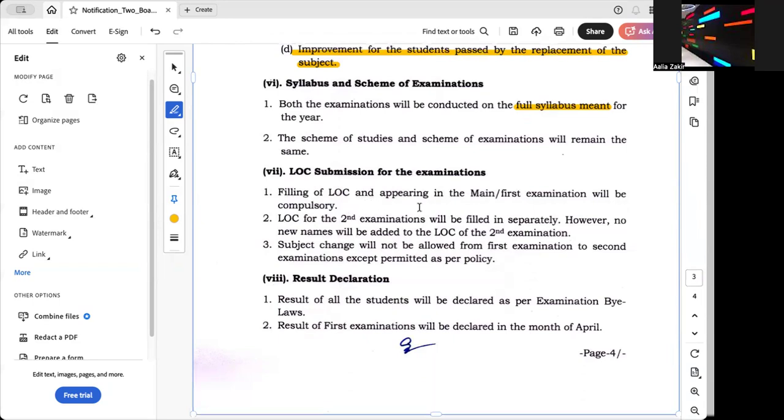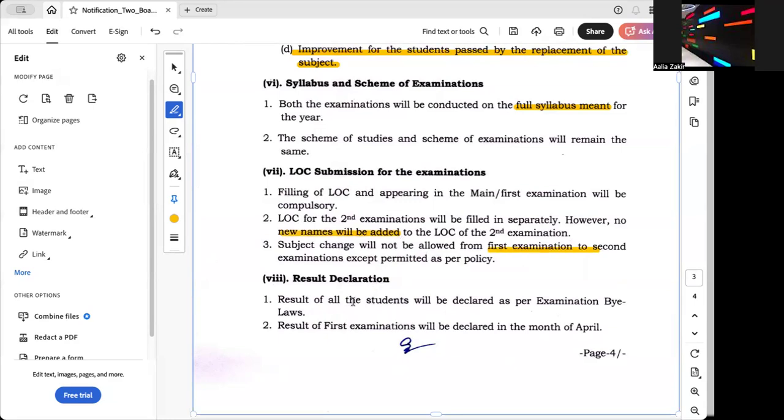Filling of LOC and appearing in the main exam, in the first exam, will be compulsory. And for the second examination, the registrations will be done separately. However, no new names will be added to the LOC for the second examination. Okay, so no new names will be added, and subject change will not be allowed from the first examination to the second examination. So you cannot say that in the first examination, I will try these subjects, and in the second examination, I will change the subject.